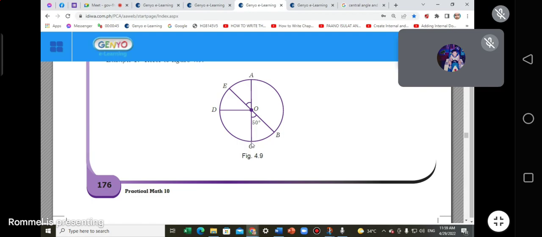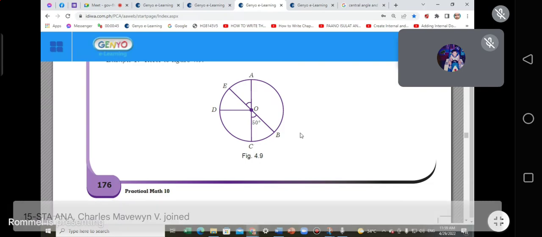no? Yun po ang central angle. O ha? Okay, tingnan niyo po yung endpoint. Endpoint B and endpoint C. It intercepts this arc, arc BC. Ito po yung kanyang nai-intercept na arc. Okay?